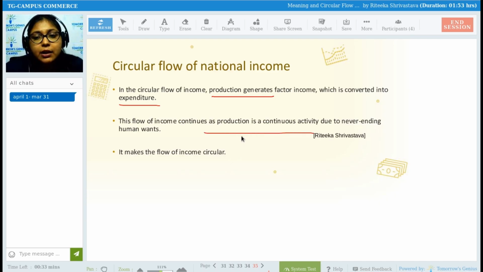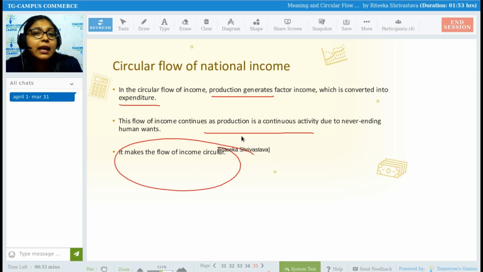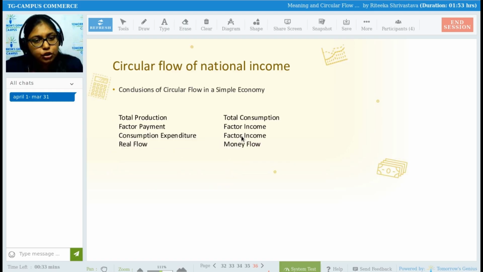The flow of income continues as production is continuously active due to never-ending human wants. We know human wants are unlimited, and they are going to take place on a regular basis. So the circular flow of national income is also continuous in nature. It is going to continuously flow from household to firms, firms to household, household to firms, firms to household. Likewise, it is going to continuously take place, and hence it makes the flow of income circular.